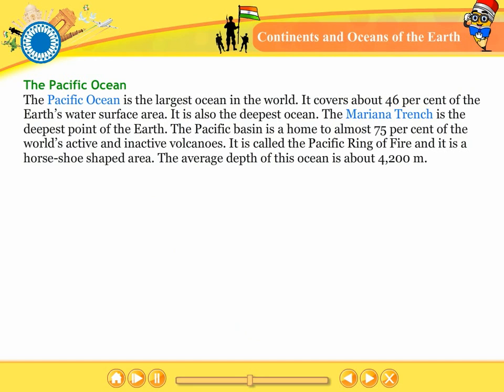The Pacific Ocean. The Pacific Ocean is the largest ocean in the world. It covers about 46% of the Earth's water surface area. It is also the deepest ocean. The Mariana Trench is the deepest point of the Earth.